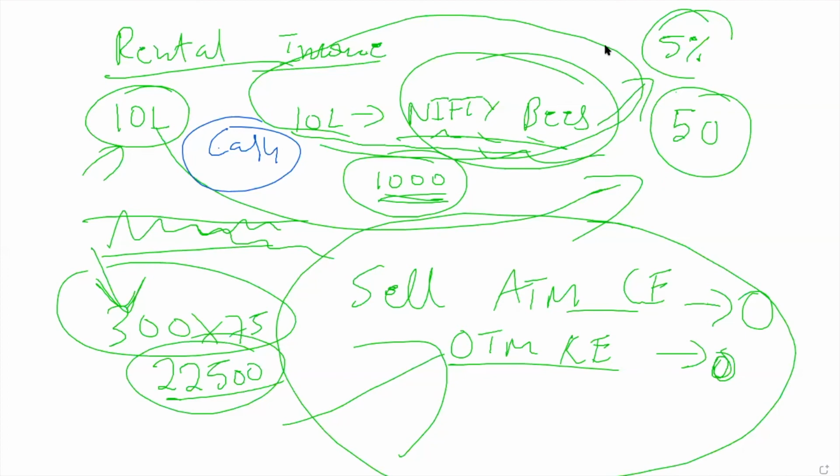I think HDFC Bank can easily slide to 1250. It can fall in the 1250 range. That is a golden chance.